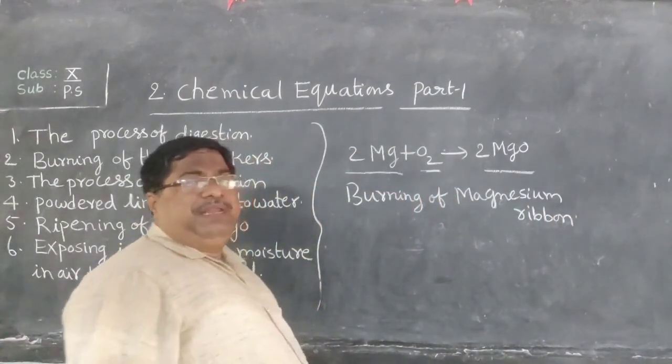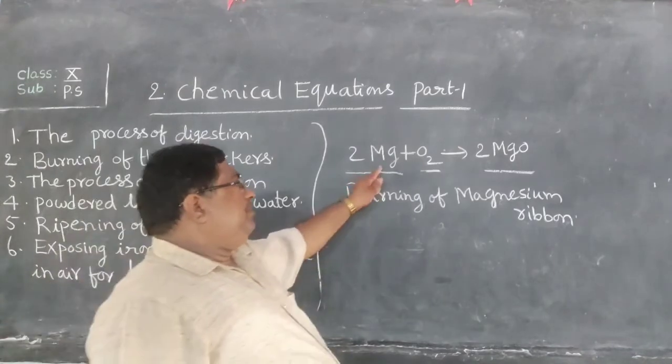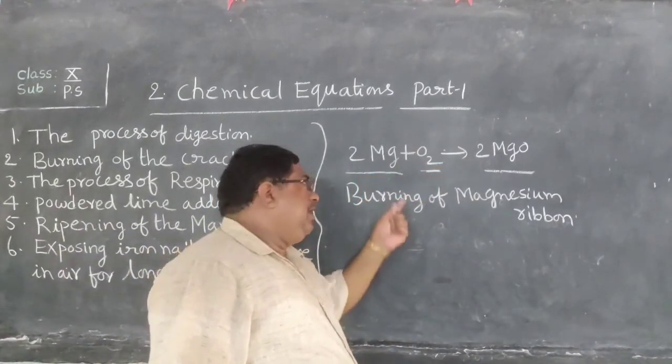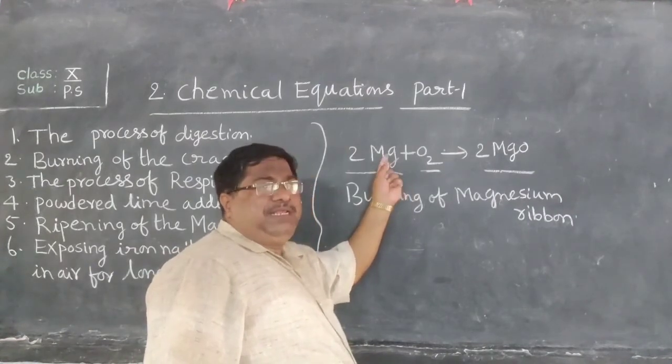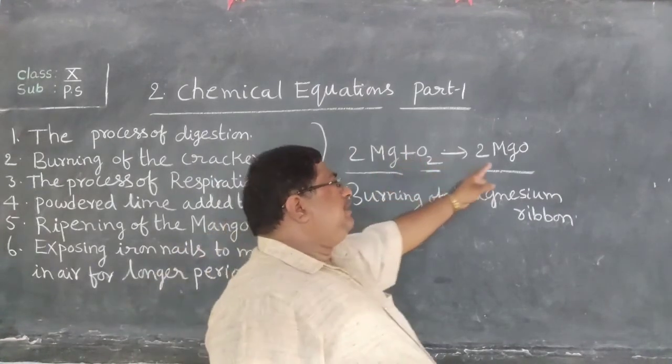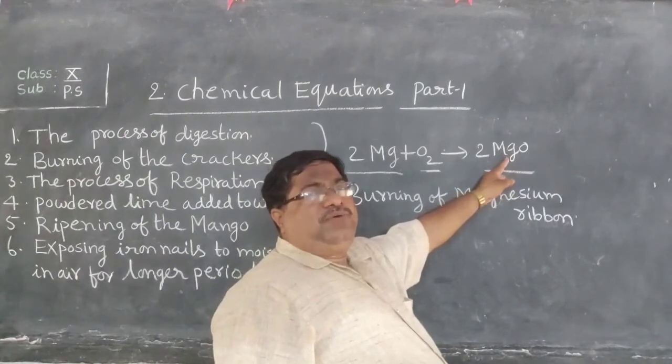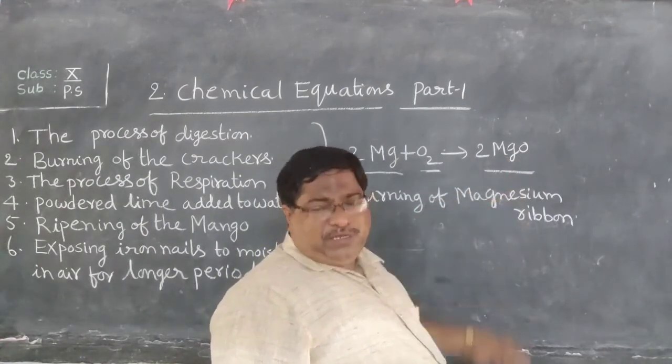Magnesium ribbon means magnesium wire. 2Mg plus O2 gives rise to 2MgO. What are the original substances? Magnesium and oxygen. What is the new substance? MgO, called magnesium oxide.